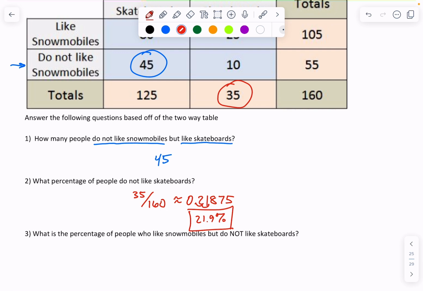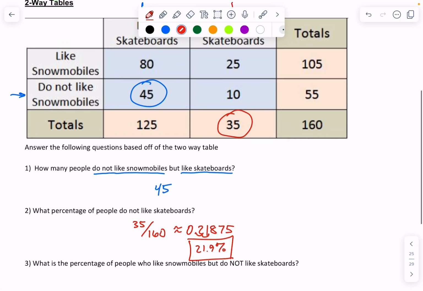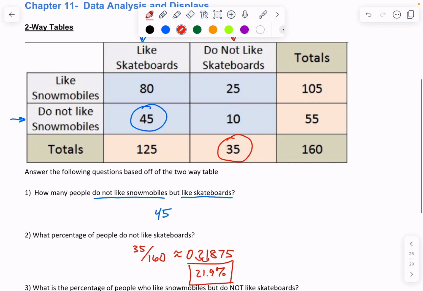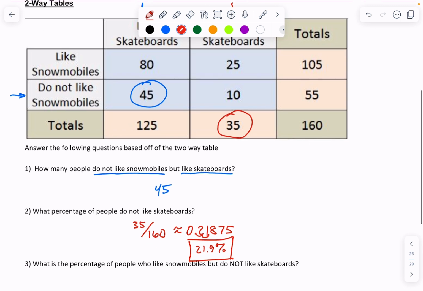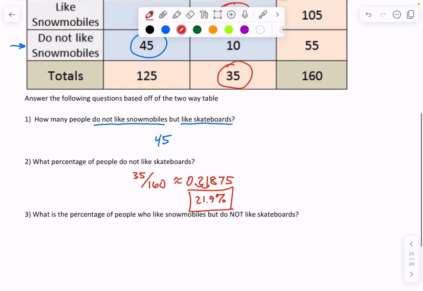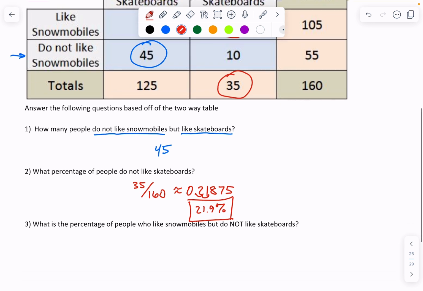Now, what is the percentage of people who like snowmobiles but do not like skateboards? Okay, so the people that like snowmobiles are 80 and 25, and the people that do not like skateboards is right here. Percentage of people out of 160 is 25 this time out of 160.